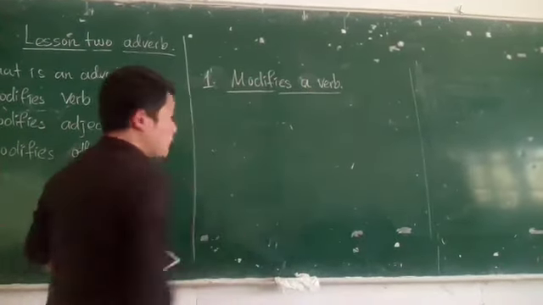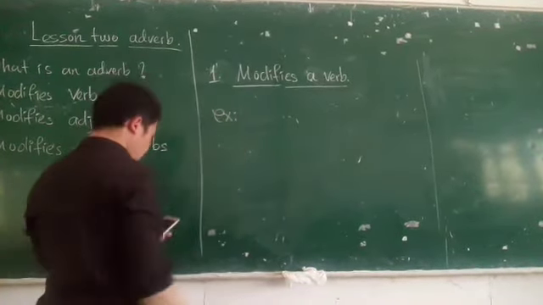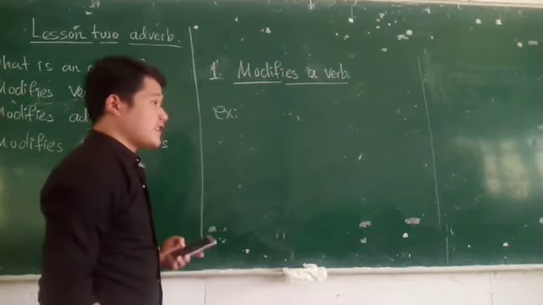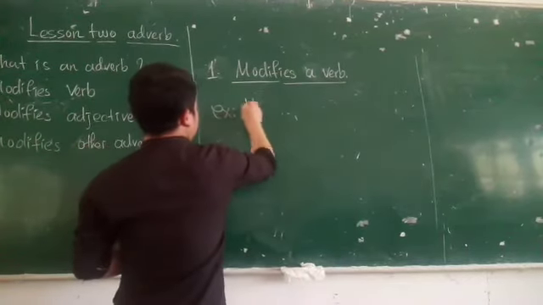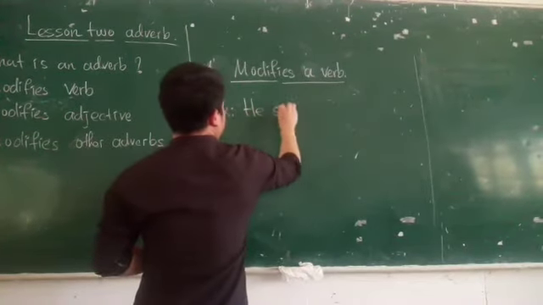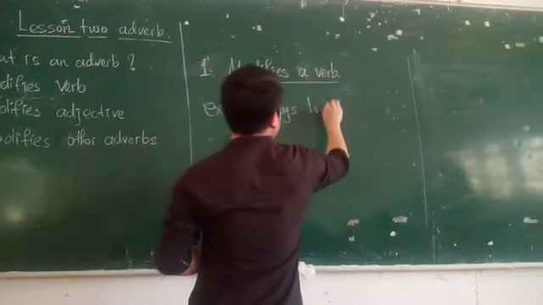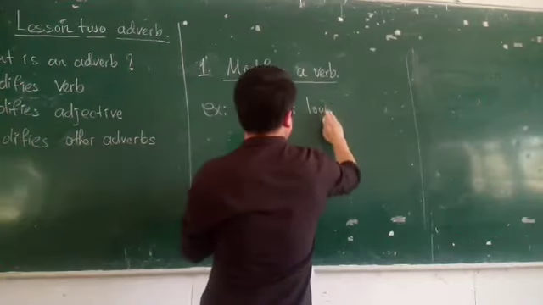Look at an example for you. She sings loudly. He sings loudly. He sings loudly.